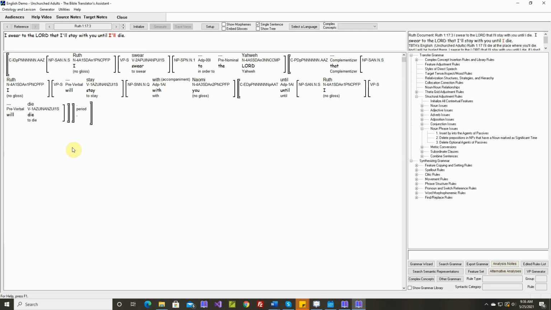So if it's future tense in an until clause, we want to negate that. We want to get rid of that future tense. So that's a target tense aspect mood rule.